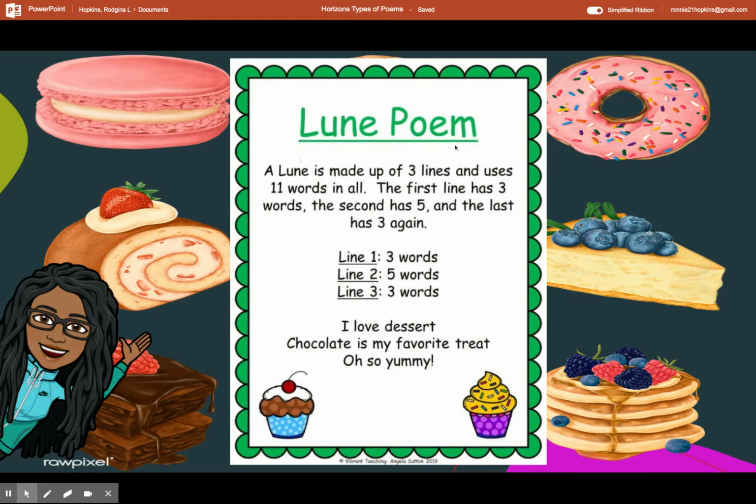Okay, loon poem. A loon is made up of 3 lines and uses 11 words in all. The first line has 3 words, the second has 5, and the last line has 3 words again. All right, so line 1: I love dessert. Line 2, 5 words: chocolate is my favorite treat. And line 3: oh, so yummy. And look at all these treats. Oh, so yummy. So that's a loon poem.